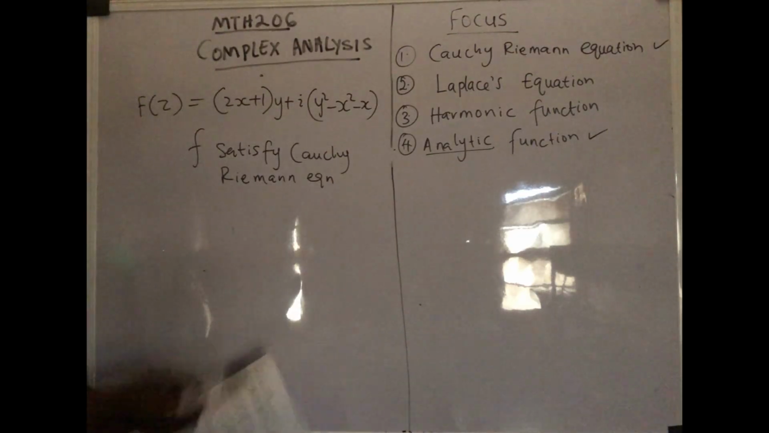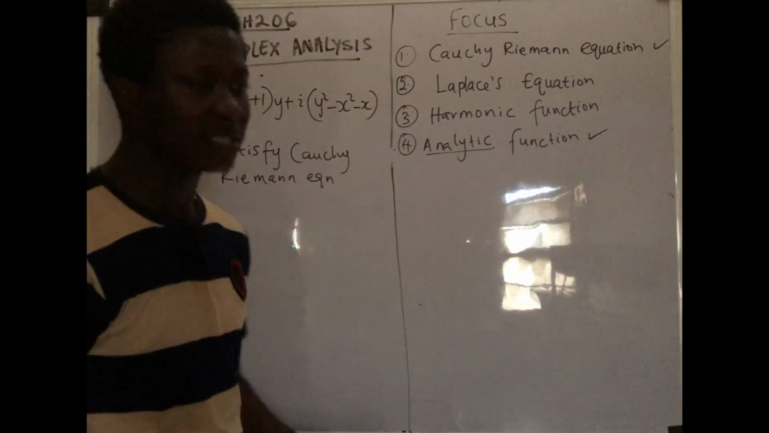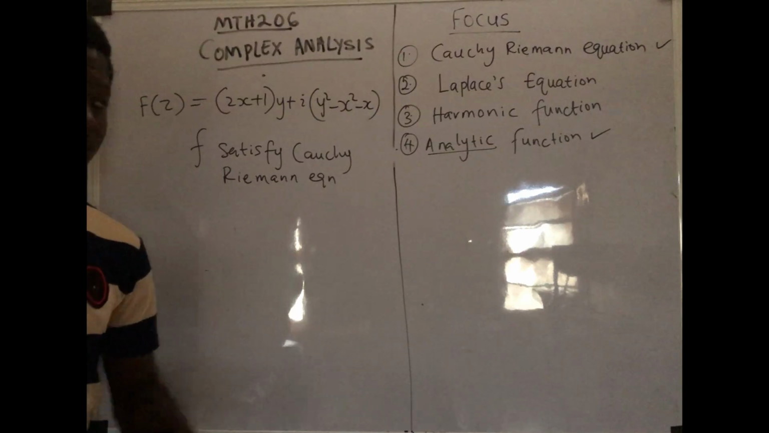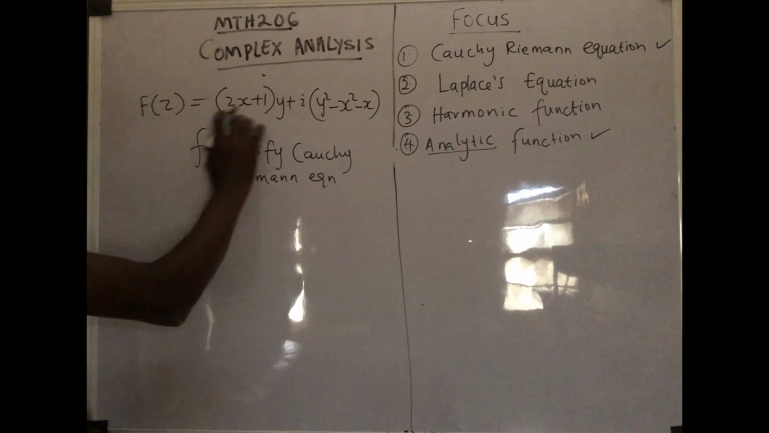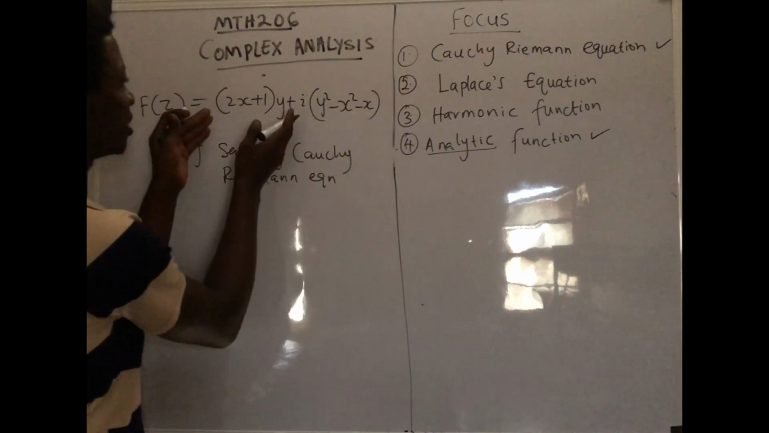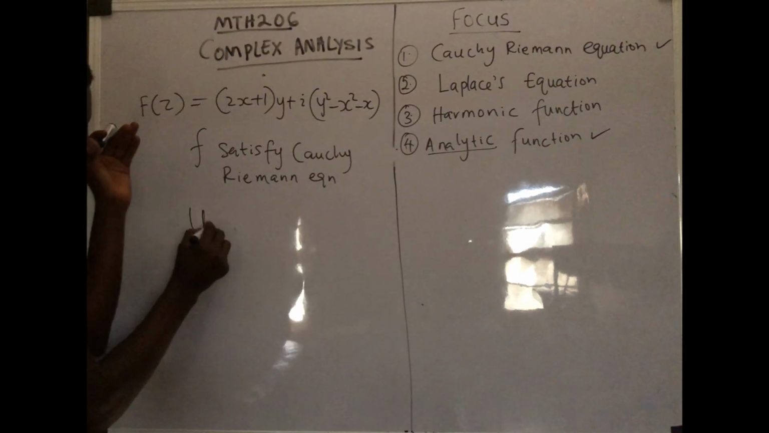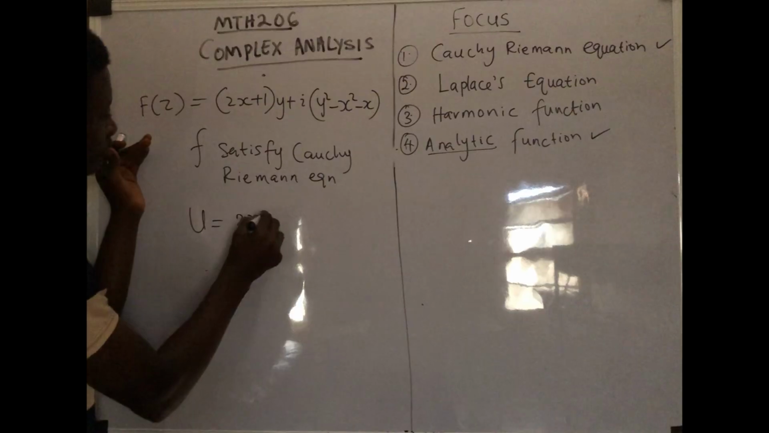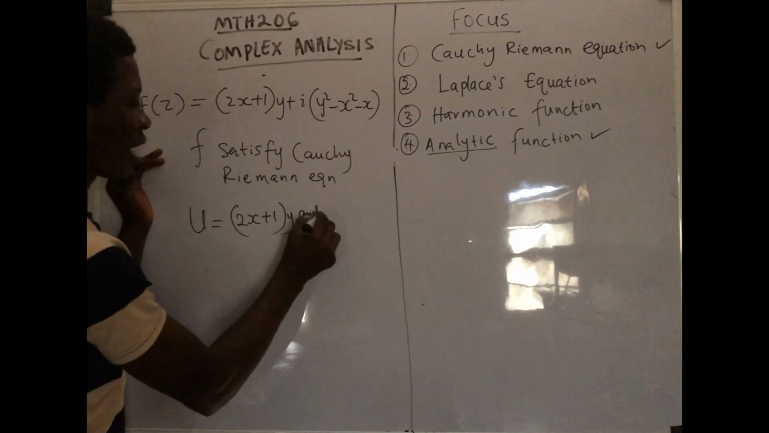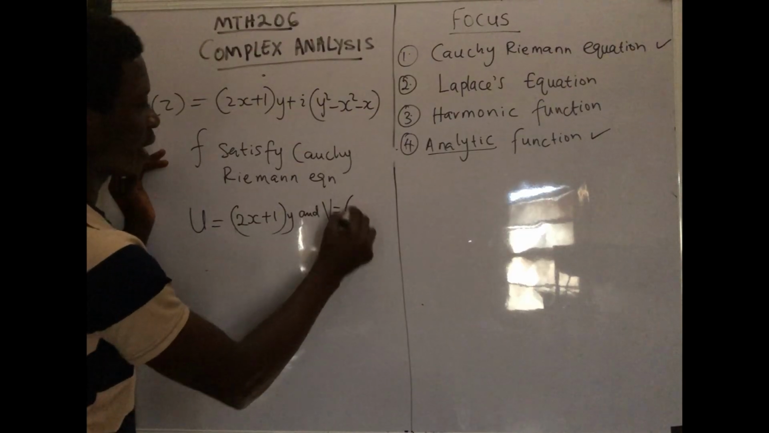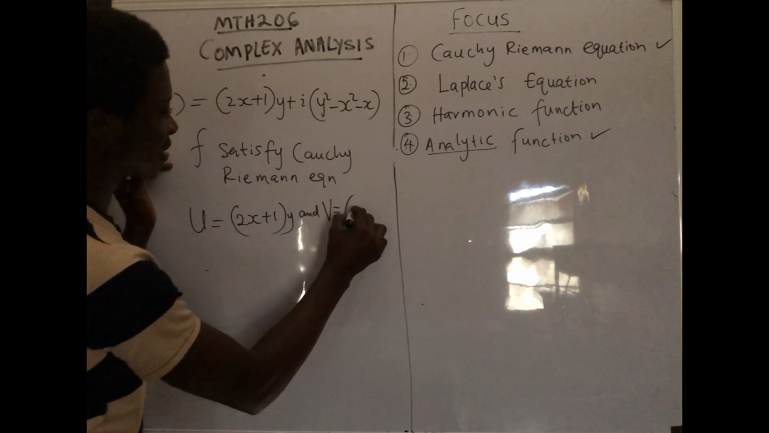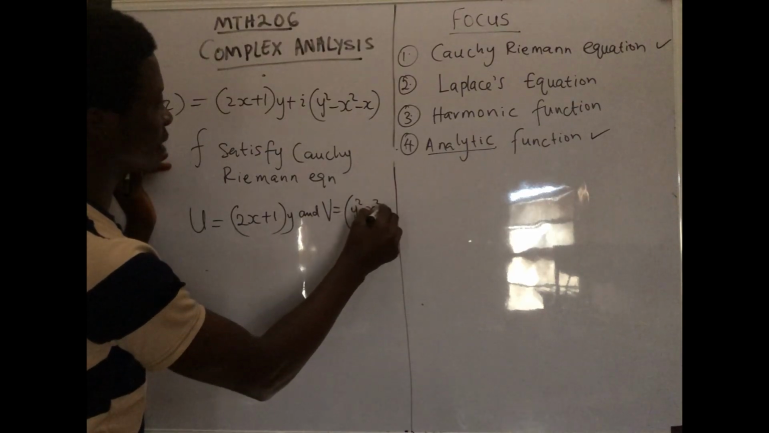Because if it does satisfy Cauchy Riemann's equation, then it is analytic. Okay, so let's see how to do that. So I remember telling you, first of all, let's tell ourselves what this is and this is. This is the real part, so our u is actually 2x plus 1 times y, right? And our v is what? Forget about the i, it is just to depict the imaginary part. So v is y squared minus x squared minus x.